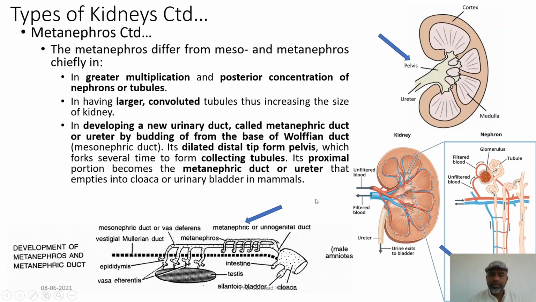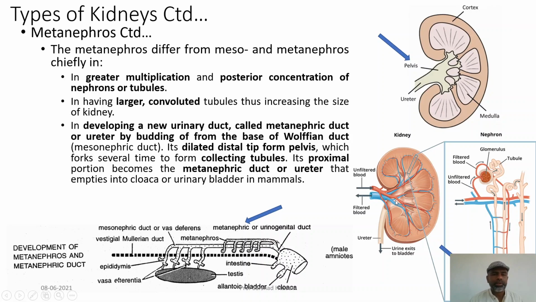They are also highly convoluted tubules. Convoluted means having a very high network folded pattern. So, they are large, convoluted tubules, and because of this they have increased the size of the kidney.